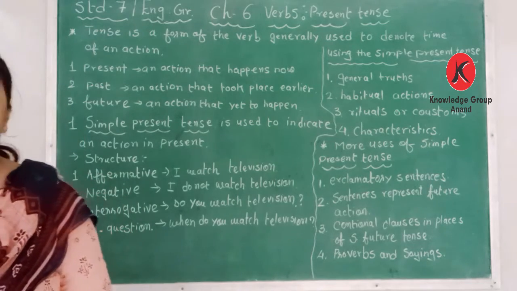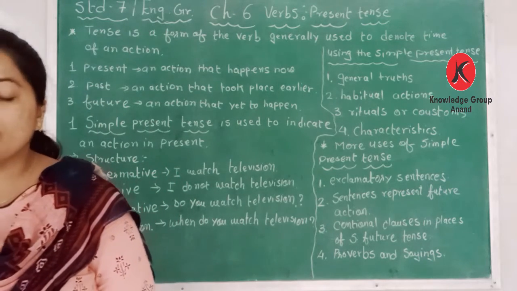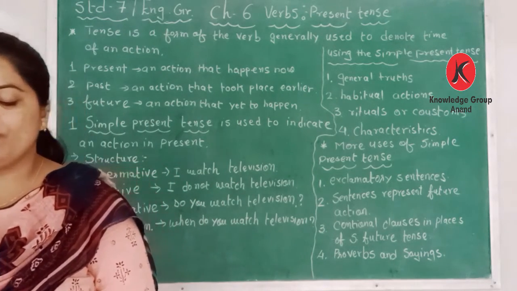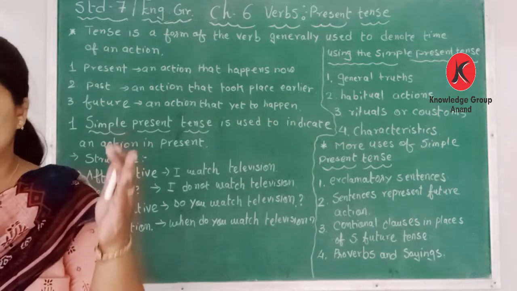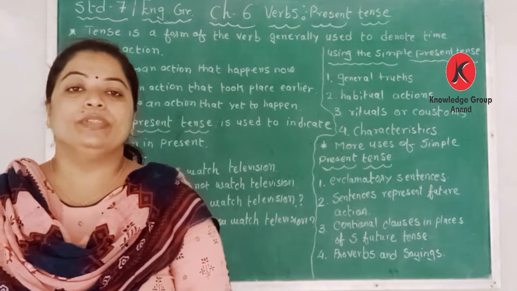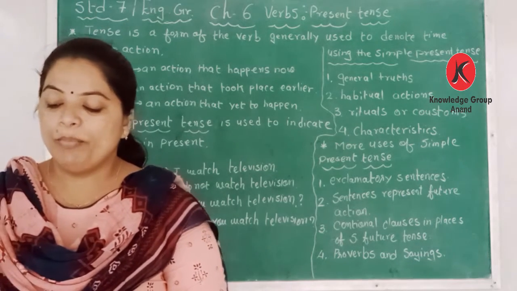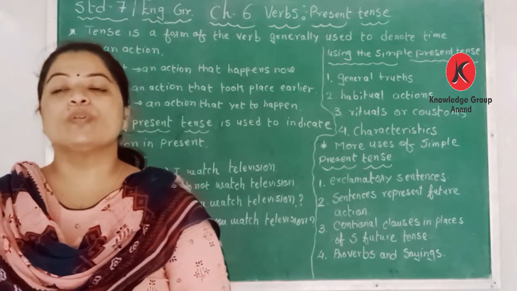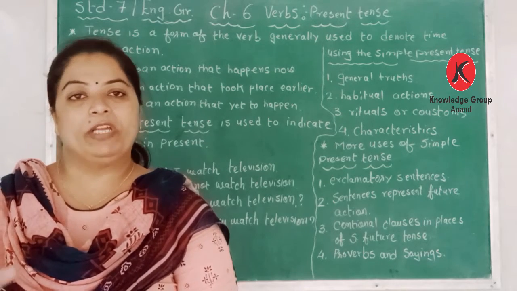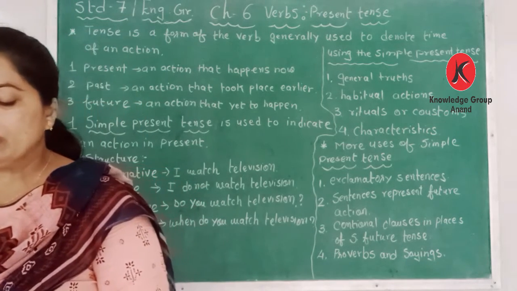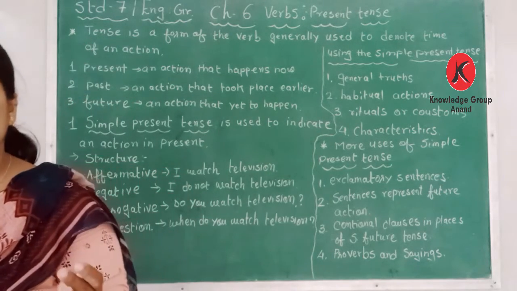Dear students, in your book, page number 50, after the definition of the present, past and future, a table is given. Tense, predicate, present, past and future. So, how many types of tenses are there? Simple present tense, continuous, perfect and perfect continuous tense. All that we are going to learn in this lesson. There are 12 types of tenses. So continuous, past, perfect, all these tenses we are going to learn, and how the verbs are used.